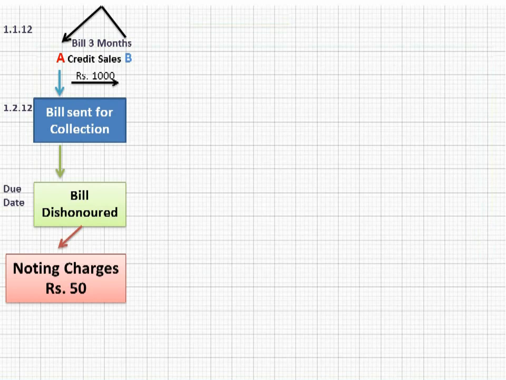due date first, because the bill was made or accepted on 1st January 2012 for 3 months. And what will be the due date? The due date will be 1st April 2012. Now add 3 days of grace. Now the due date will be 4th of April 2012.